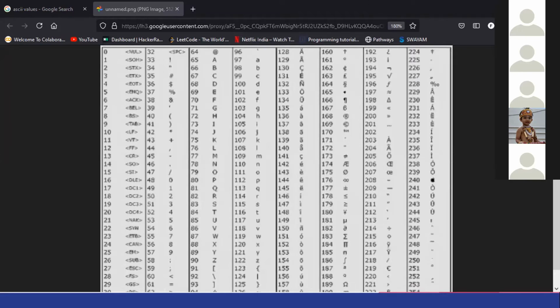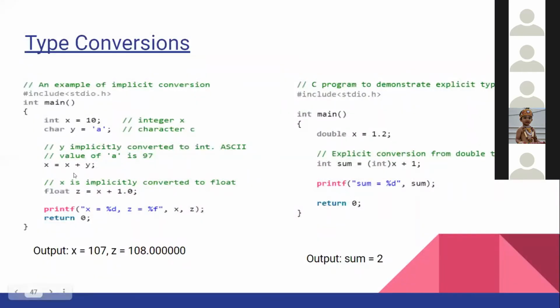Okay, so I'll skip this. So it will automatically convert the y character into its ASCII value. So what will be the value of x now? I have written value of A is 97. So what will be the value of x? 10 plus 97. 10 plus 97 is 107. Now it is converted, x is an integer.